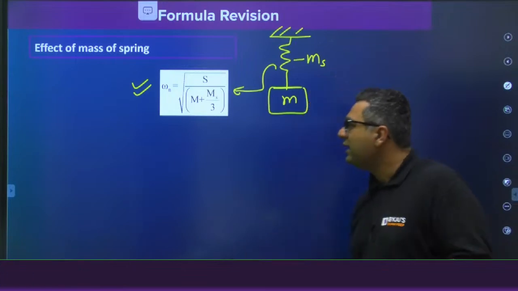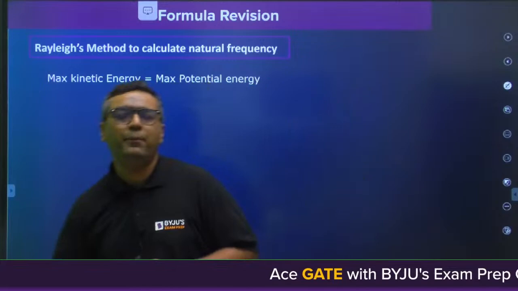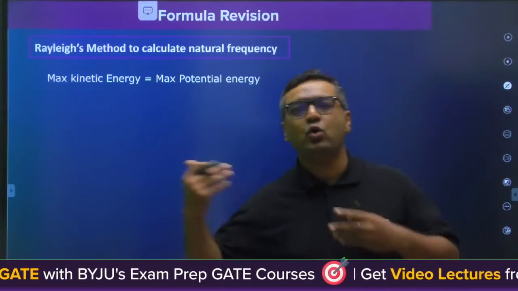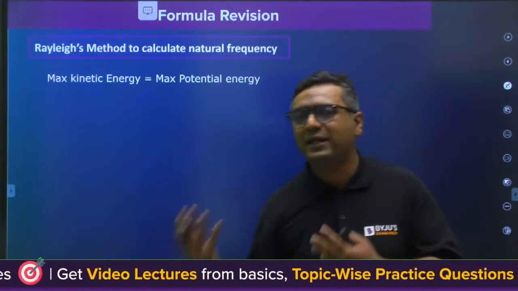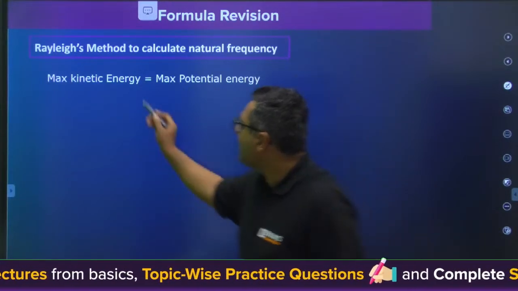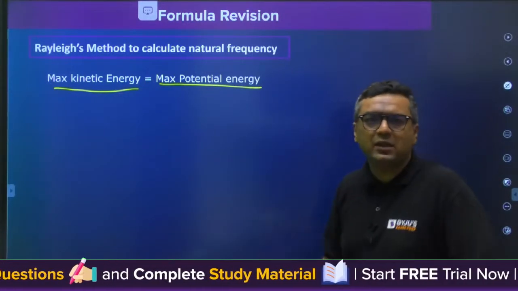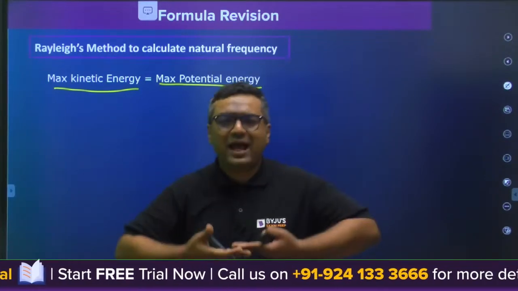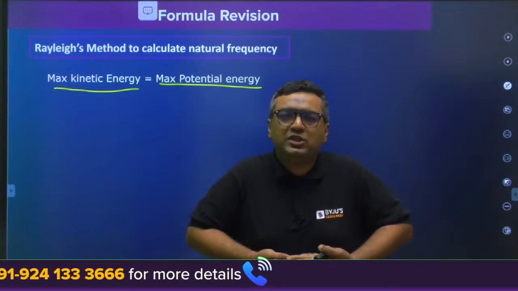Then we are moving to the Rayleigh method. The Rayleigh method is also based on the energy conservation of the system. Like there you say total energy is equal to constant and dE by dt was 0. Here we say that maximum kinetic energy is equal to maximum potential energy. Yes, it is, because energy conversion is going on in the natural vibration. At the extreme position, we have potential energy. At the mean position, we have kinetic energy.